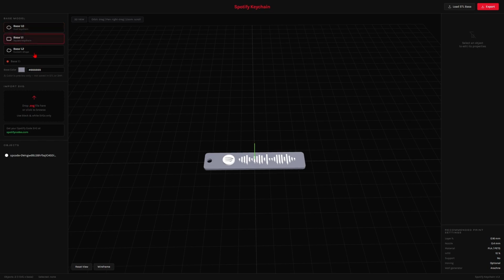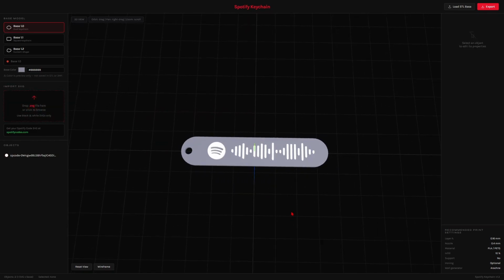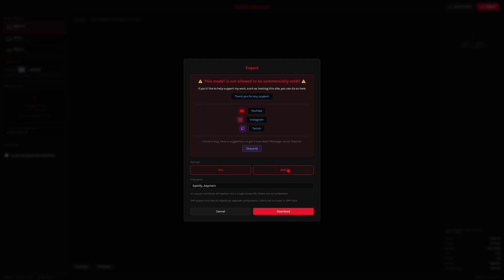You can also change base models if you want. After that, we're gonna come back to the website, just take our SVG, drag it over here, and we have the Spotify code placed over here. Now you just need to export the model.